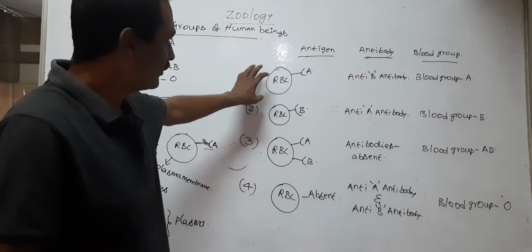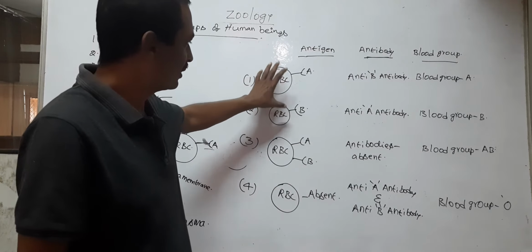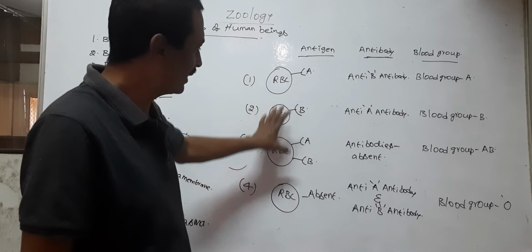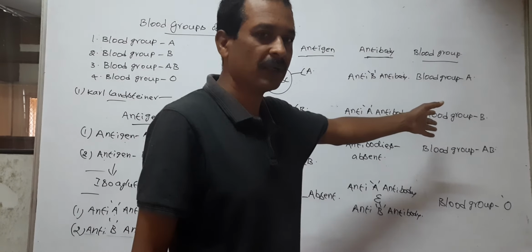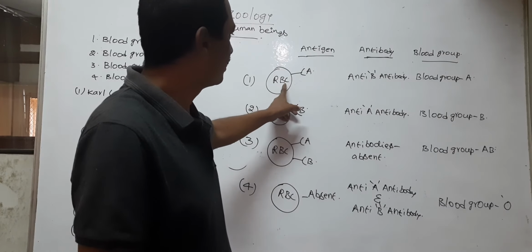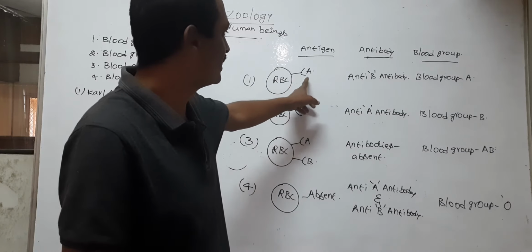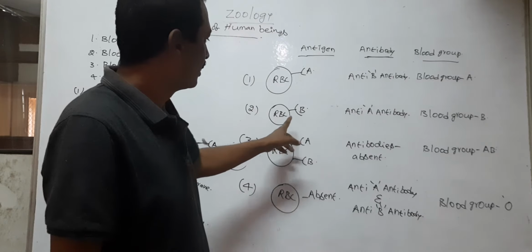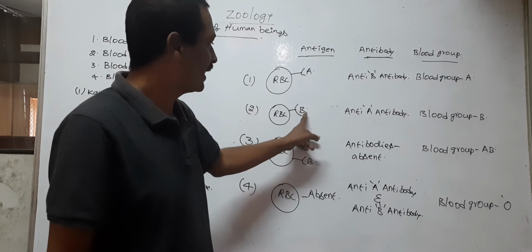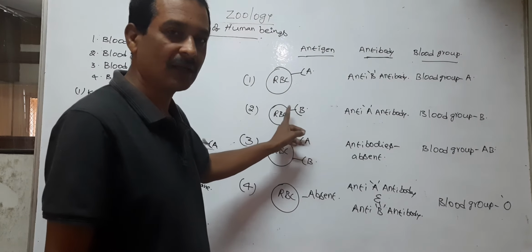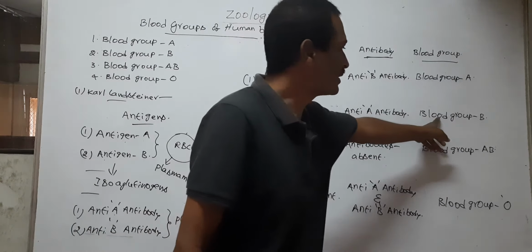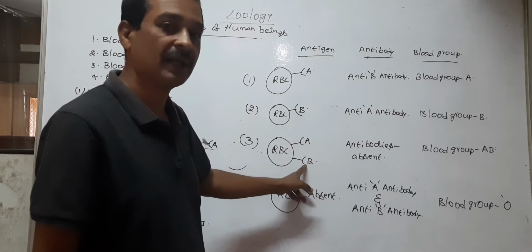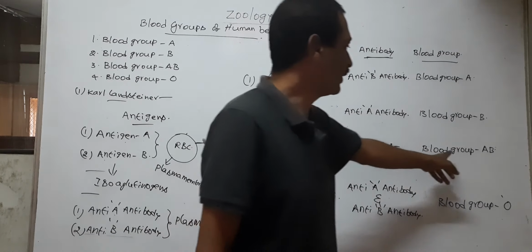So the presence or absence of types of antigens decides the blood group. The person who possesses antigen A on their RBC, the blood group is A. The person who possesses antigen B on their RBC, the blood group is B. The person who possesses both antigen A and antigen B, the blood group is AB.